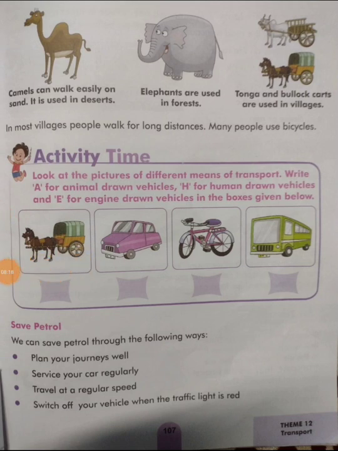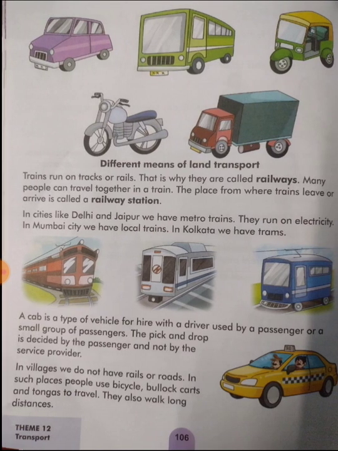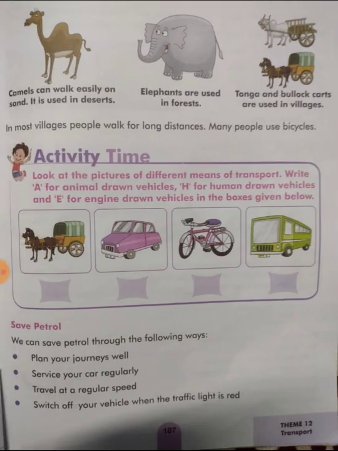Next, camels can walk easily on sand. It is used in deserts. Elephants are used in forests. Tongas and bullock carts are used in villages. In most villages, people walk for long distances. Many use bicycles. Yes, as you know, camels can walk easily on the sand in the desert, and elephants also can walk easily in the forest. So same way, tongas and bullock carts are used in the villages.